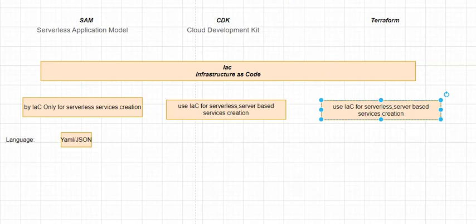Now you might have the question, so what to choose between these two? It again comes down to your preference only. The major utilization of Terraform is if you are creating your infrastructure with multiple cloud providers. In the market we have multiple cloud providers. That is, AWS is one of the cloud providers, GCP is one of the cloud providers, and Azure is one of the cloud providers.